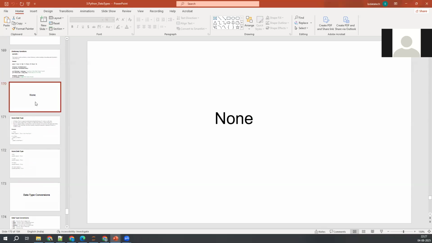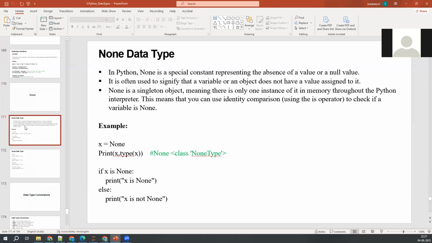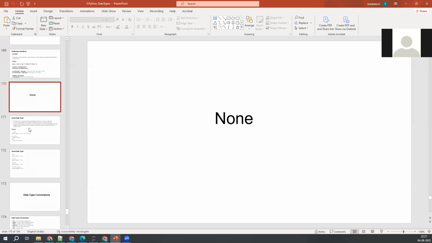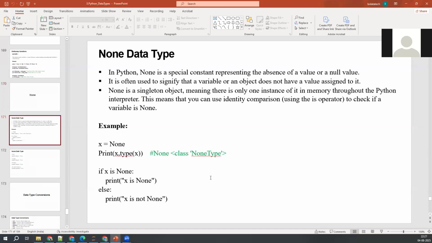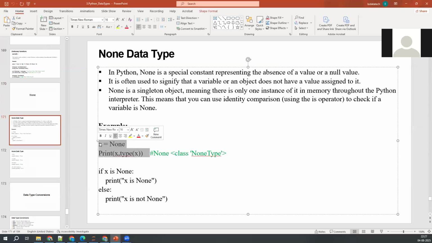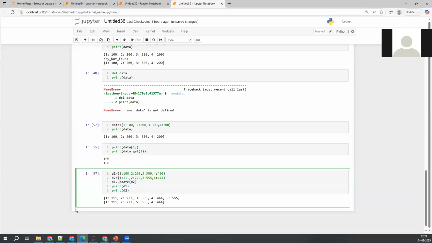Okay. And the last data type that I'm going to discuss here is the None data type. None is also a data type, guys. None is nothing but nothing. No value. None is also a keyword.